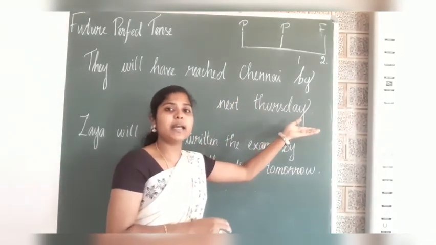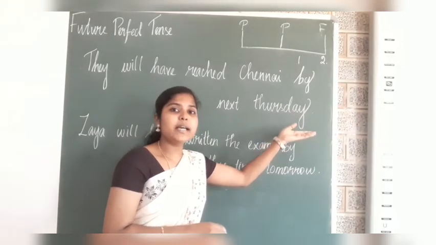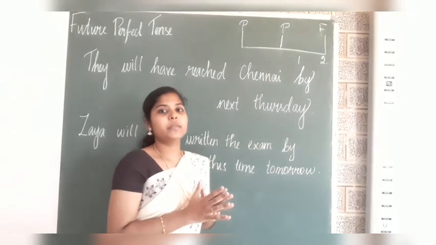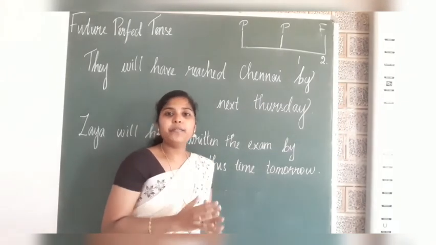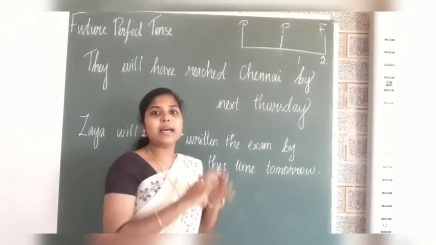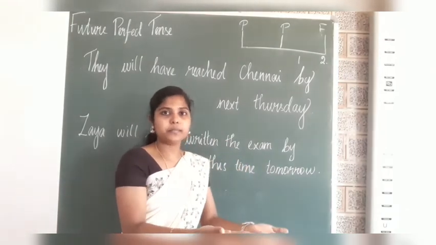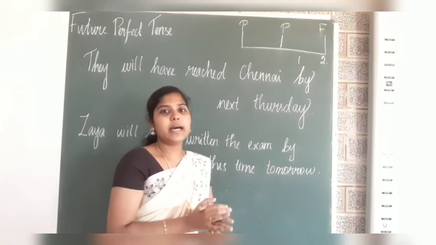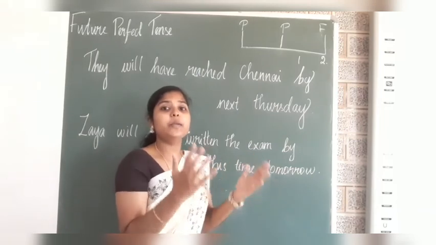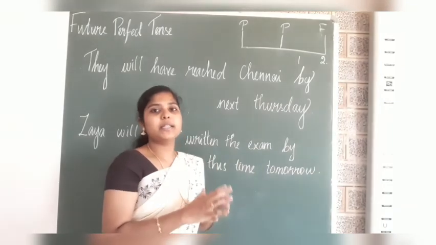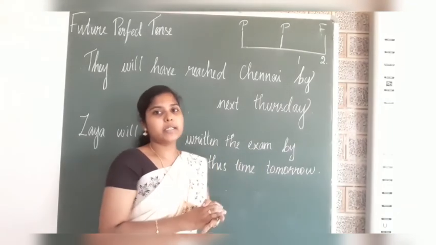By next Thursday, it will be a past action. It will be a completed action. So, future perfect tense is indicating an action which will happen in the future at a specific time, and it will be a completed action. It is not a continuous progressive action.